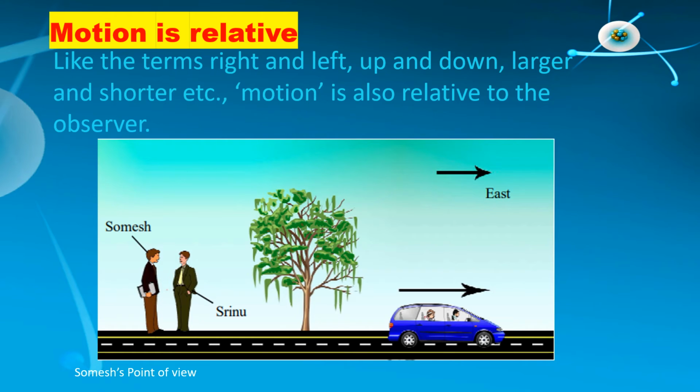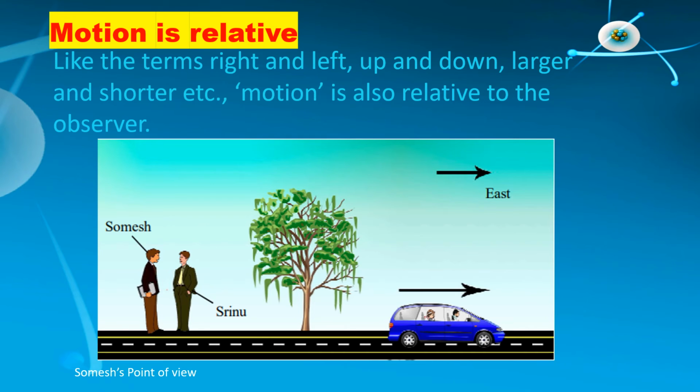Again, Srinu asked, what is the state of motion of the driver and the passenger in the car? Somesh replied, they are also moving like the car. Srinu asked, how do you decide that the car, the passenger and the driver are moving? Somesh said that, with respect to us, the position of the car, the passenger and the driver are changing with time, so they are in motion.